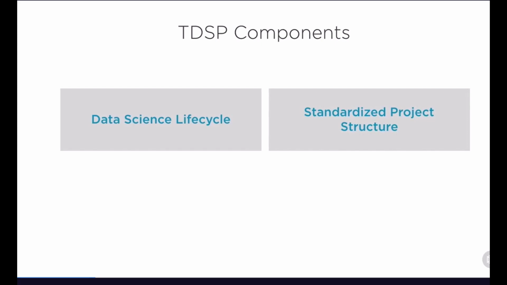First of all, we have a data science lifecycle. Now don't confuse this with a process for actually accomplishing tasks. In this case, this is an overall lifecycle of the project from inception to completion and making sure that you understand each of the phases that need to happen within that process. Then we have a standardized project structure, and this is where we're looking at pulling in some of the best practices from the computer science side. We have a standardized structure with version control that enables us to track key deliverables and insights within the project.